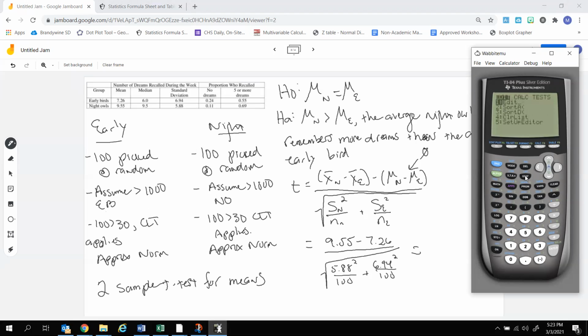So we go stat, test. This is a 2-sample t-test. We have statistics, okay? For X1, we're going to put the night owls in there. So that's 9.55. Standard deviation was 5.88, and our sample size is 100. Then for the early bird, 7.26, 6.94, and then 100 again. We're checking for mean 1 should be greater than mean 2. Pooled is no. Calculate. And we get a t-score of 2.51.